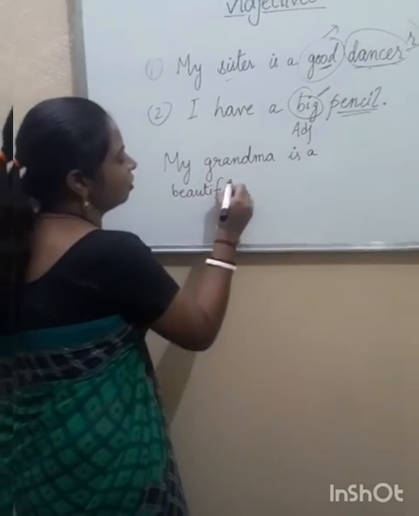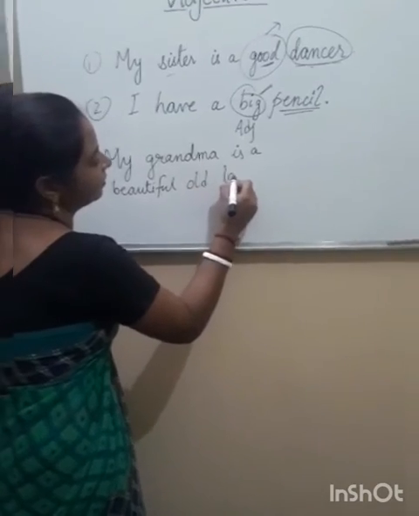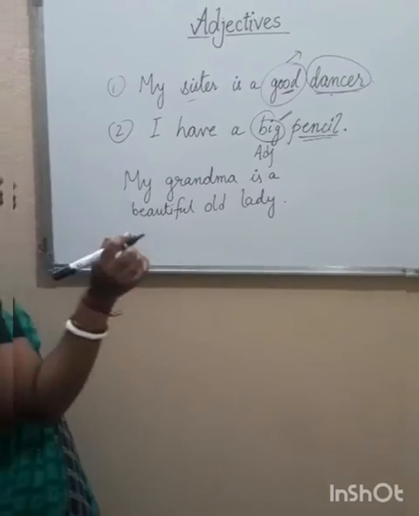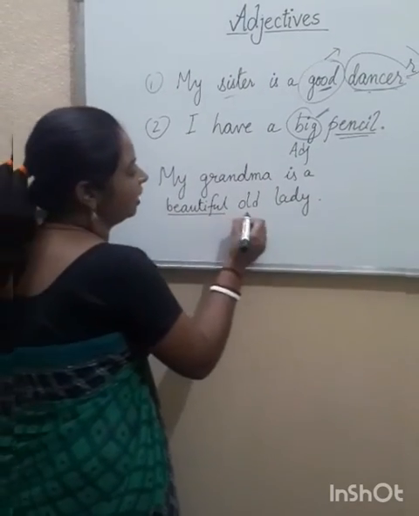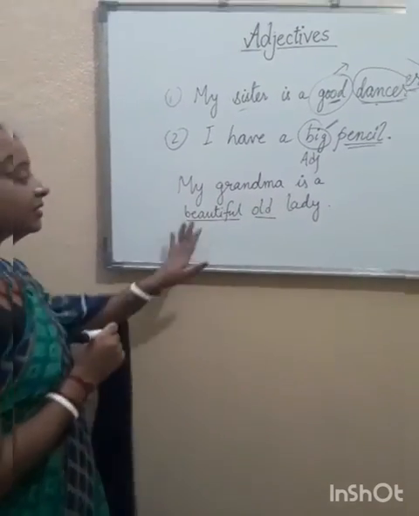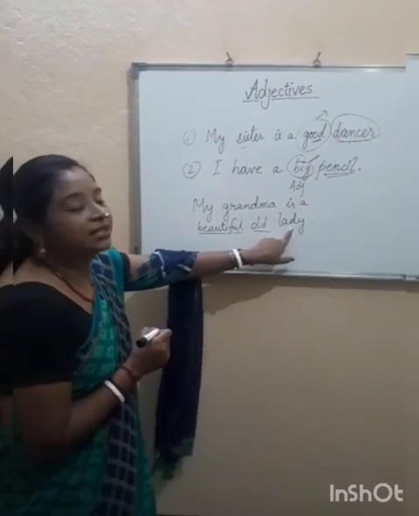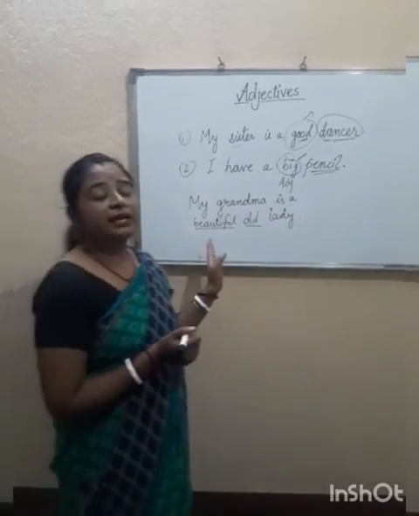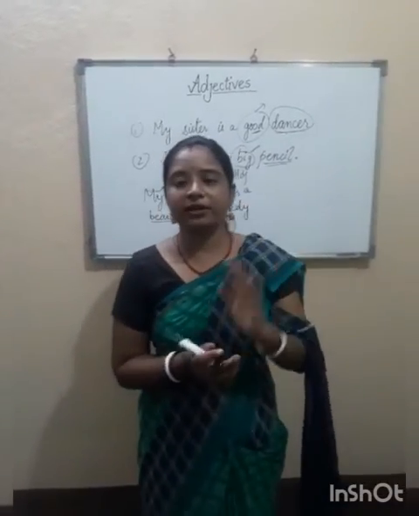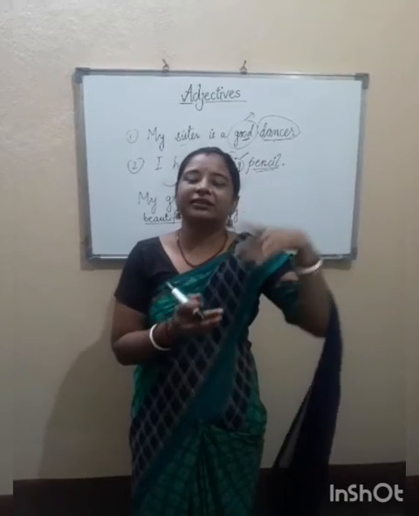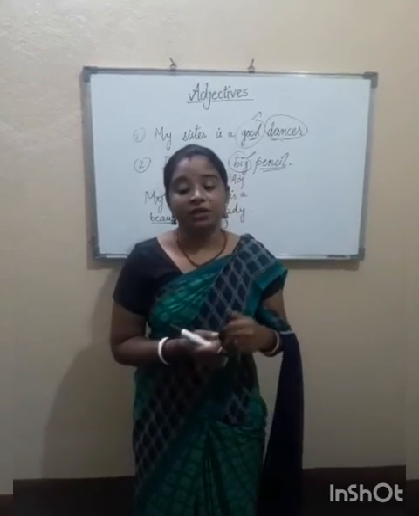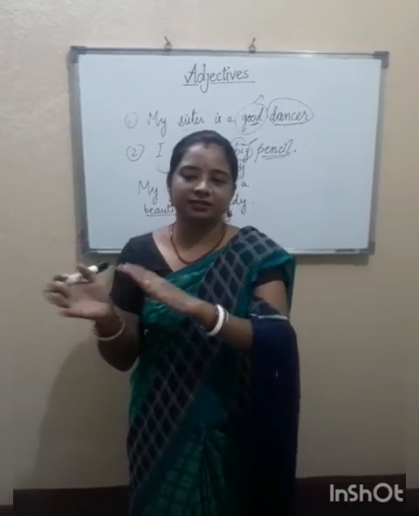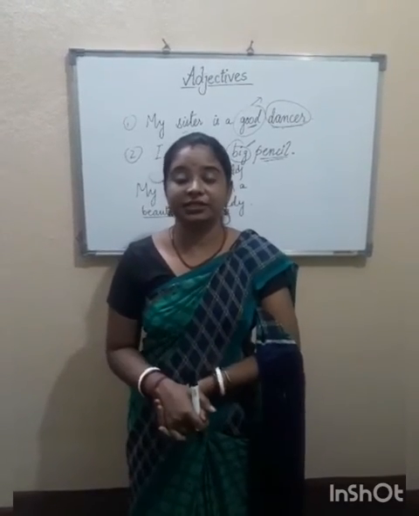Old lady. Now in this case we can see there are two adjectives, okay, beautiful and old, because these two words are describing the lady. Lady is a noun. So there is an order that we follow. There can be three adjectives also, okay. So I am going to tell you that order, because there are many things that come under these adjectives, okay.